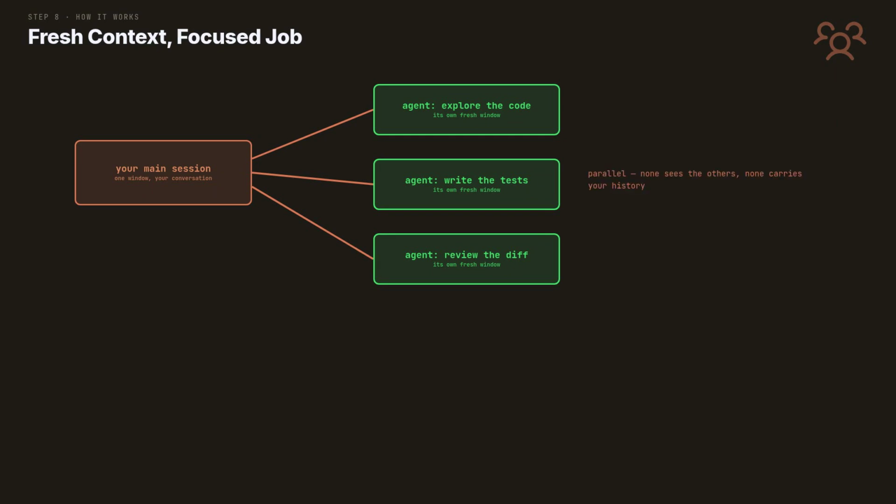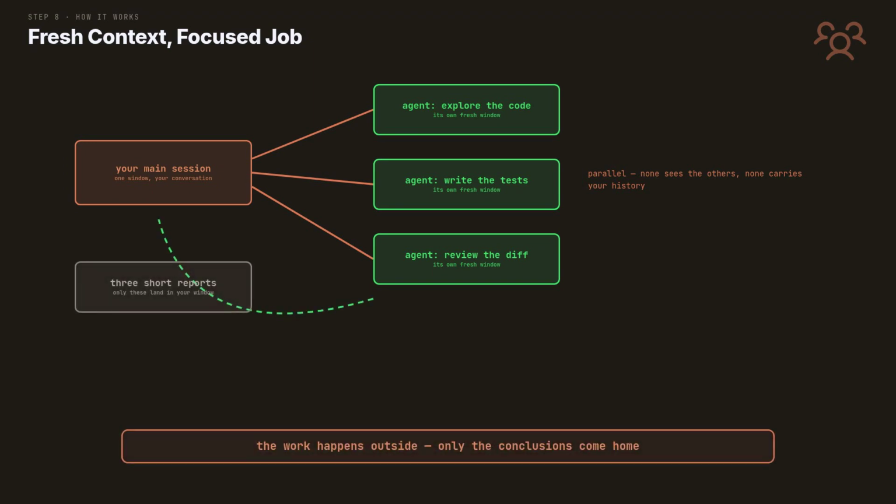3 can search, test, and review at the same time. None of them sees the others, none carries your chat history. Each returns a short report, and only the reports land in your window. The mess stays outside. /agents manages the roster. Define a reviewer once, and every session can hire it.